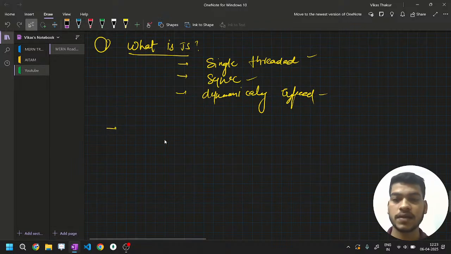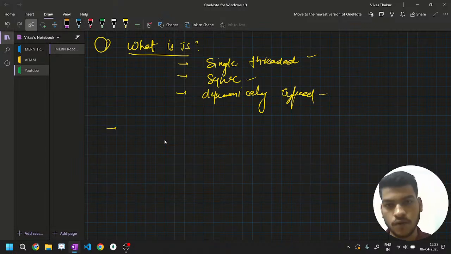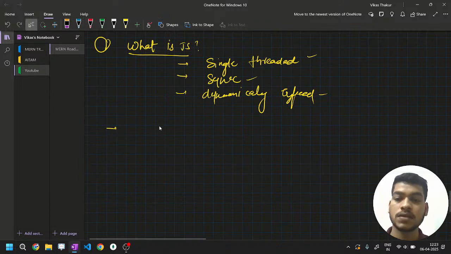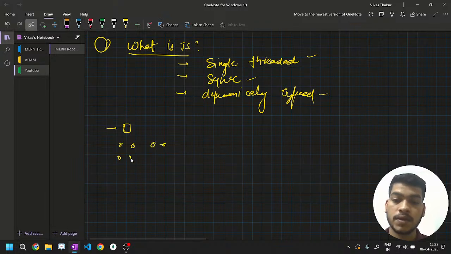What a worker is, for example, I'm a wicketkeeper. One ball is coming towards me. I pick one ball. This is a single-threaded task. I can pick only one ball at a time. I'll drop it and I'll again be in the position to perform the second operation. But there are a few fielders, a few persons around me. I'll just pick that ball and throw it behind. So this is the main thread, and there are a few people sitting behind to do the task. These people and entities are known as workers.